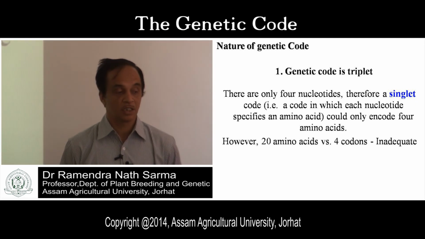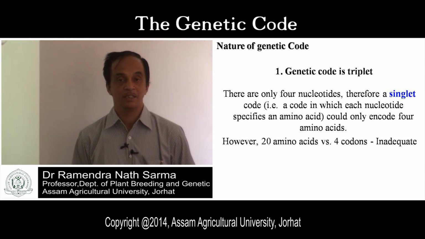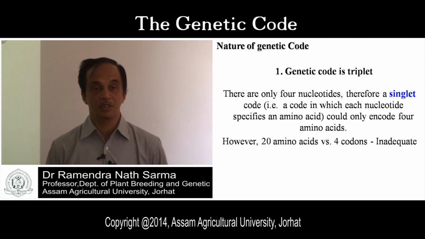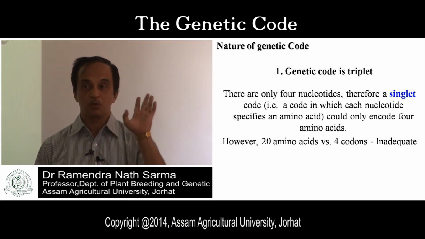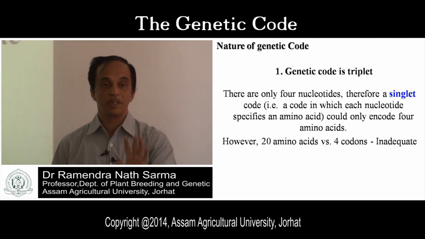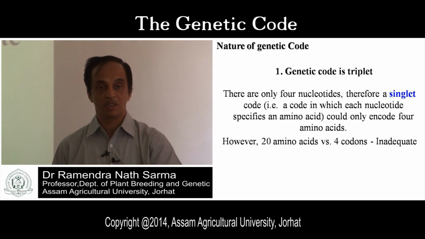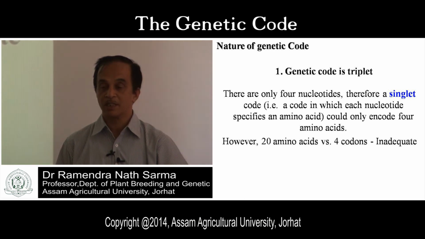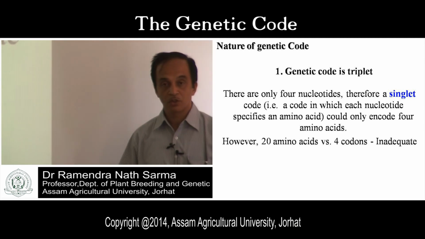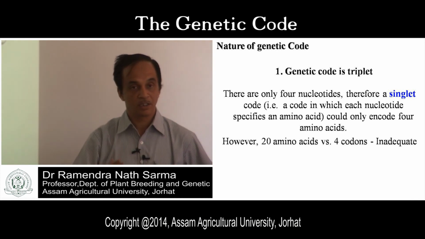Genetic code is triplet. You know that there are 4 bases: A, T, G, C. If the genetic code is made up of 1 base, how many amino acids would we get? You know that there are 20 amino acids. If there are only 4 bases, that means only 4 codons, and 20 amino acids with 4 codons is impossible, is it not?